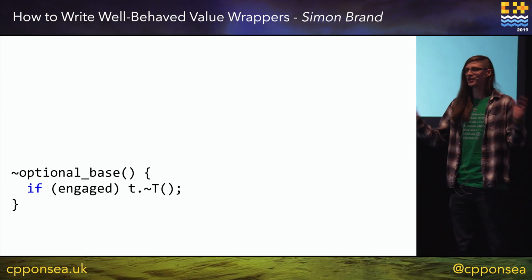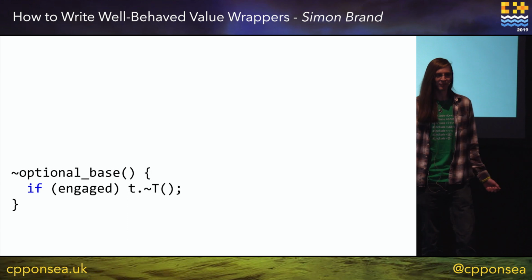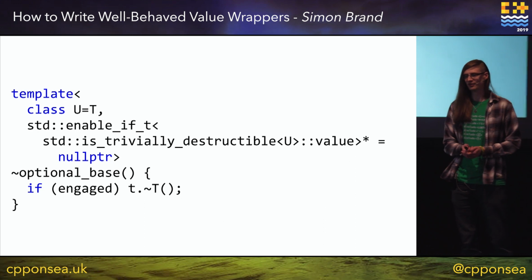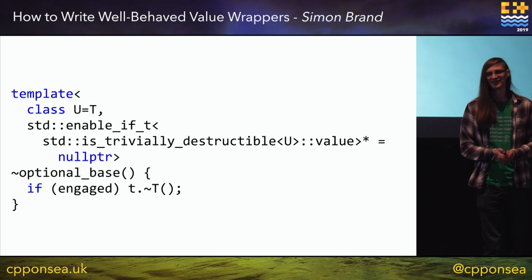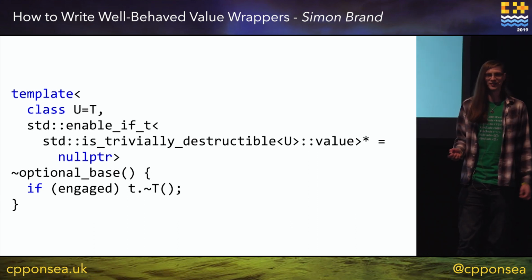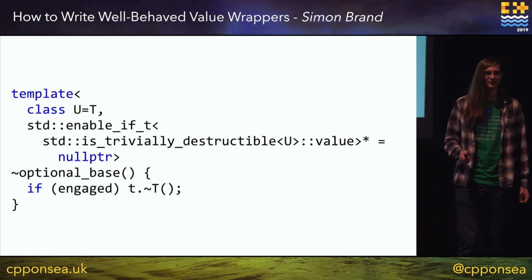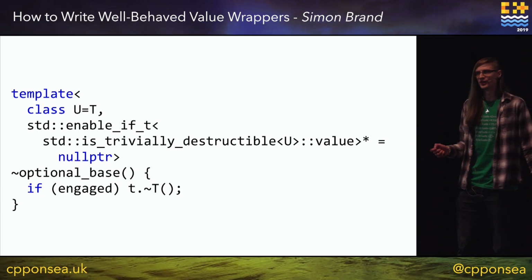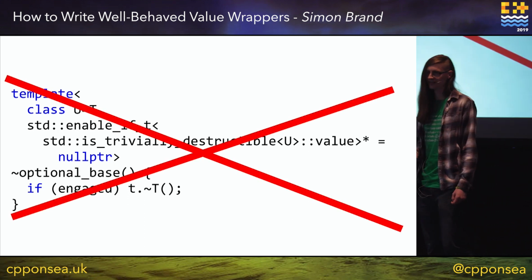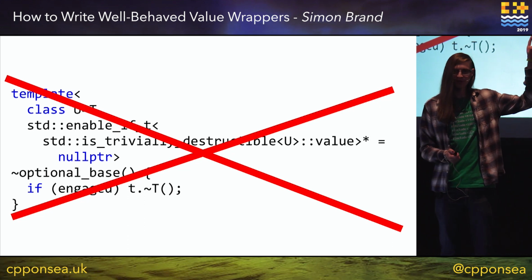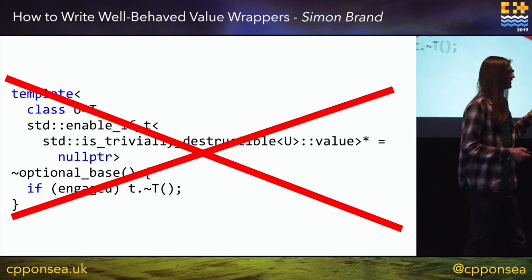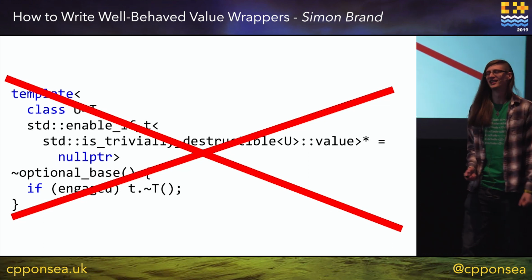So maybe what a lot of people say is, okay, fine. I've seen enable_if, I know what I'm doing. I'll just take my destructor and I'll put a bunch of magic on. If T is trivially destructible, then we'll just get rid of this overload, and the compiler can just do nothing. But that doesn't work. How many people were in Walter's talk just before the session? Handful of people. So just like Walter said,